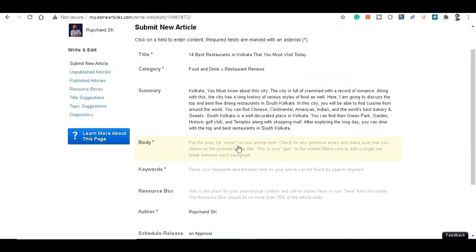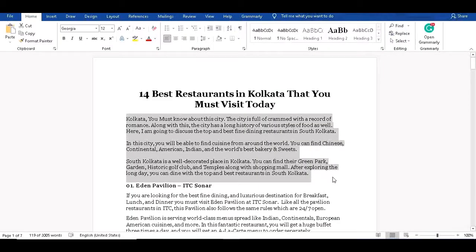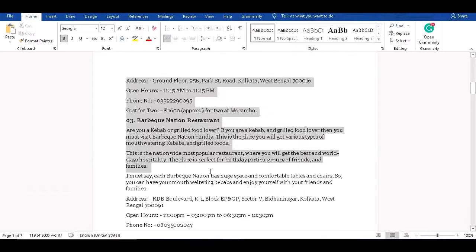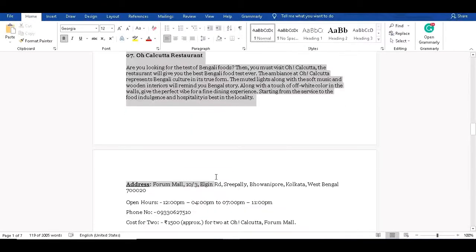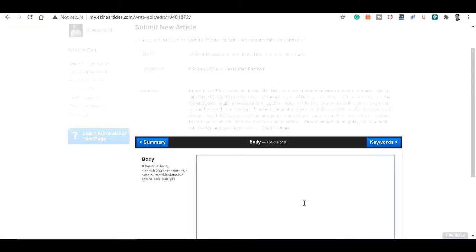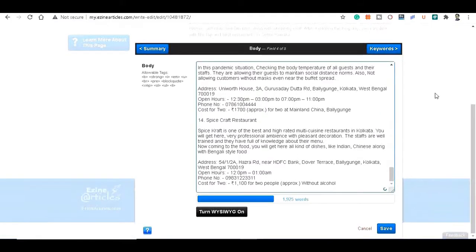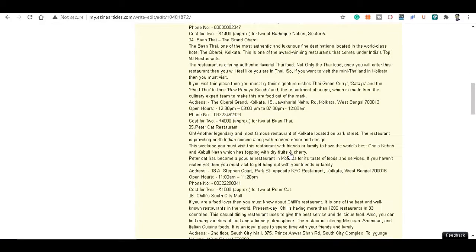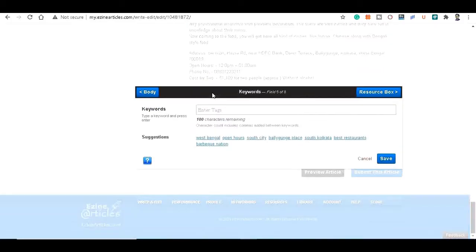And in these sections you have to provide your whole article's body. So let's go to my article and copy my article. So I'm just copying my article and pasting it over there, and let's click save. So friends, here you can see my article's body here, and in these sections write the tags and click the save button.